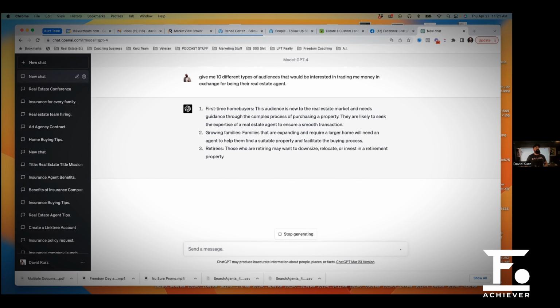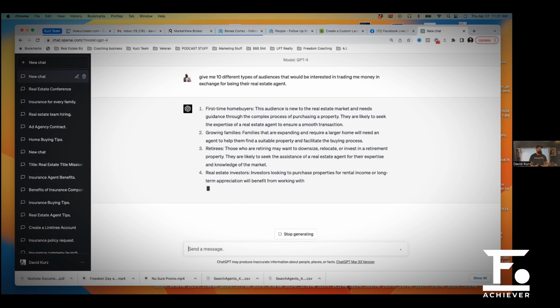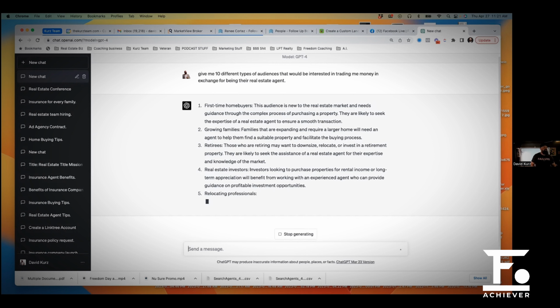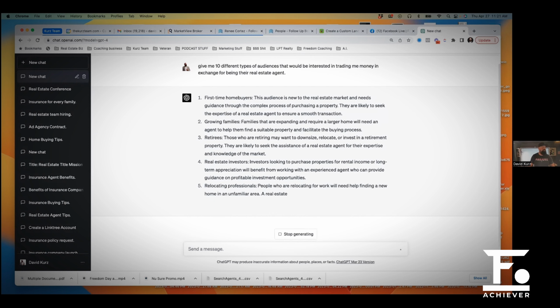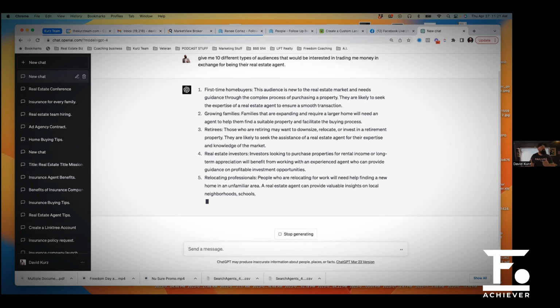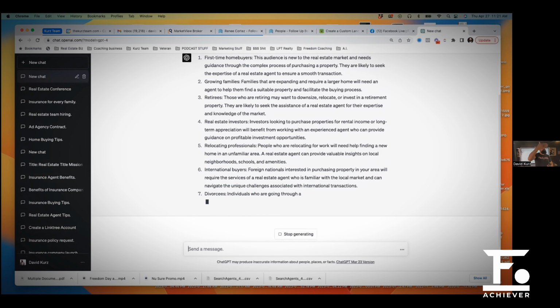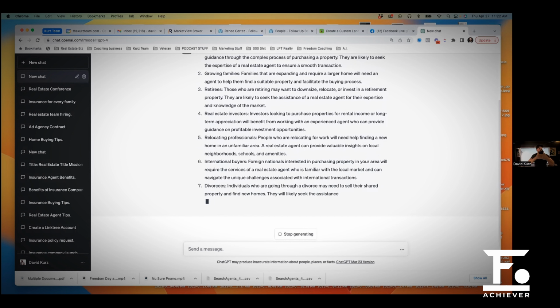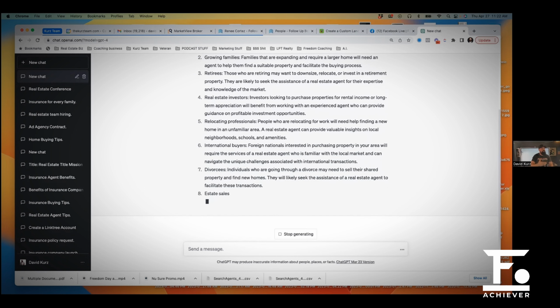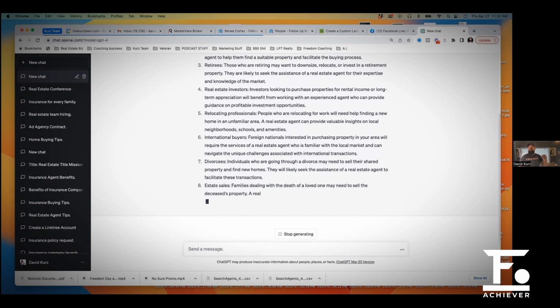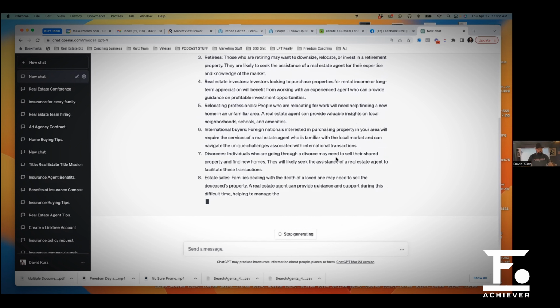If you look at these 10 types, here's a little tip, like a freedom tip, right? If you look at these 10 audiences that it gives you and you don't like any of them, you can go right back into the chat box and go, give me another 10. And it will give you a completely different 10. This is prompt engineering. It is using one prompt to feed the next prompt, to feed the next prompt, to feed the next prompt, right?